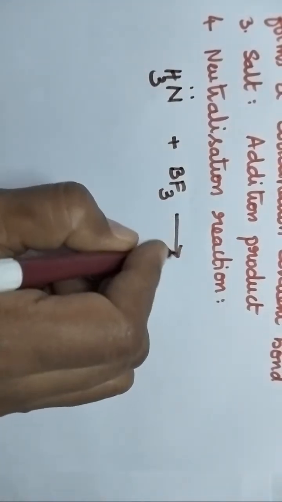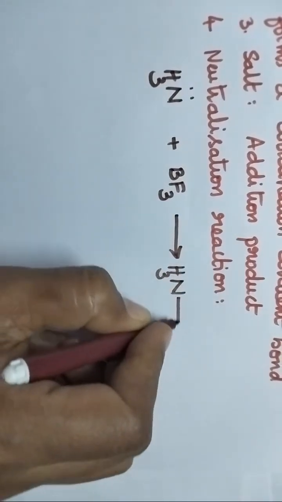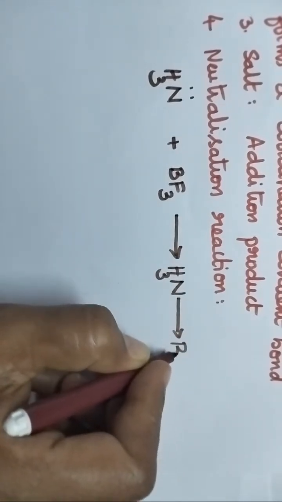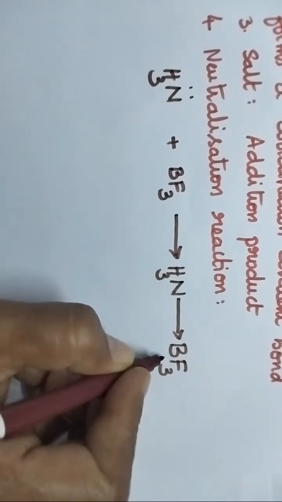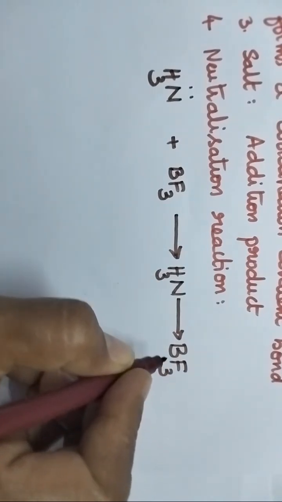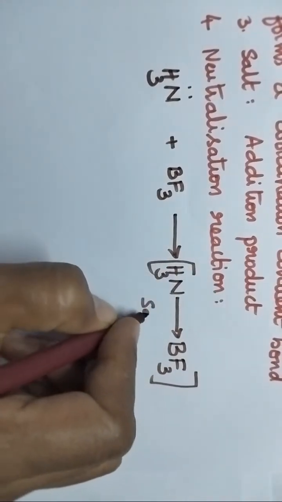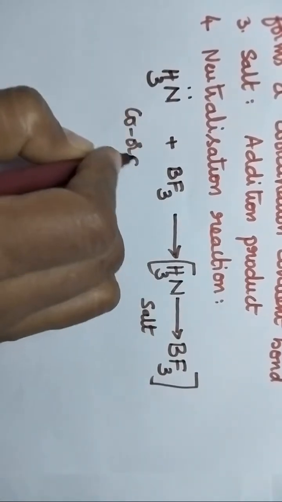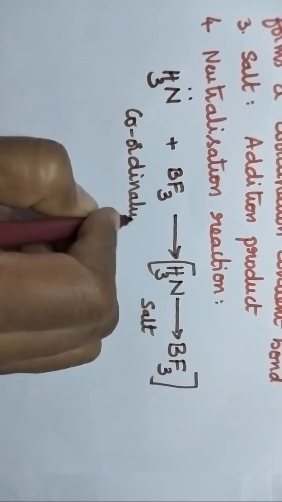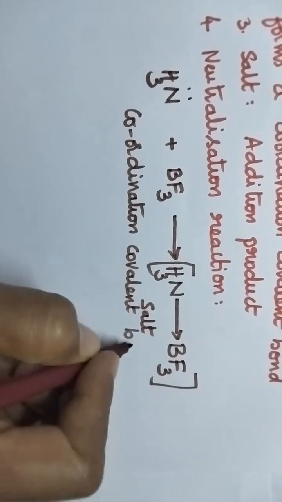Whenever ammonia is treated with boron trifluoride, it always results in the formation of a coordination covalent bond between ammonia and boron trifluoride. This addition product is called a salt. Clear? So, a neutralization reaction always involves the formation of a coordination covalent bond according to Lewis.